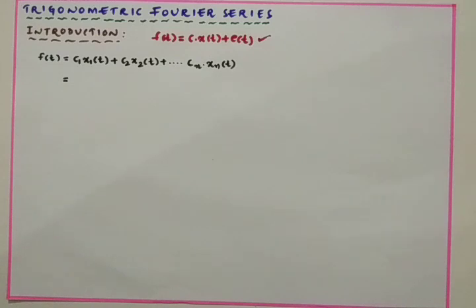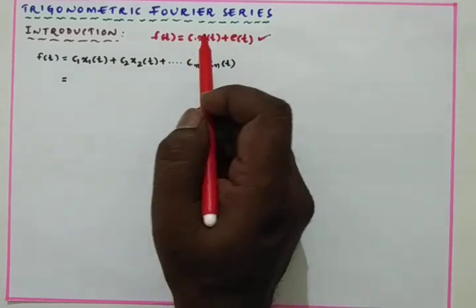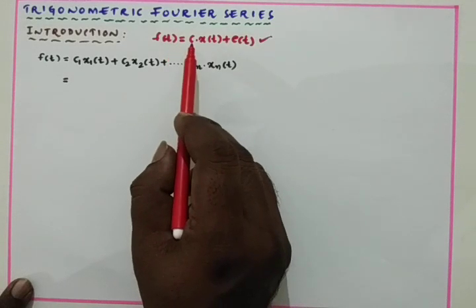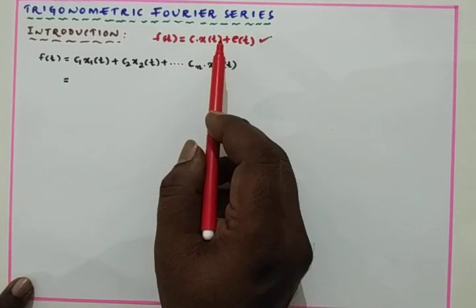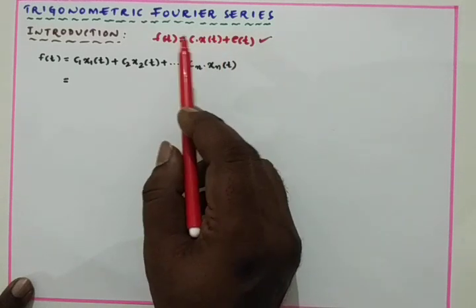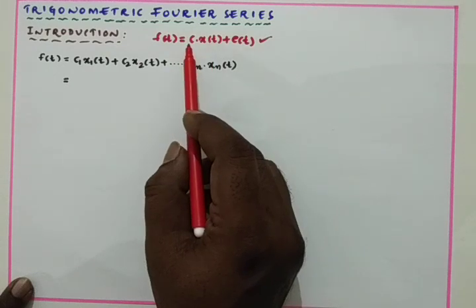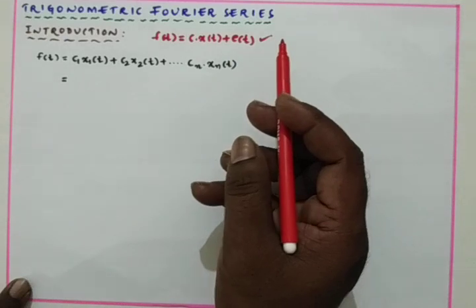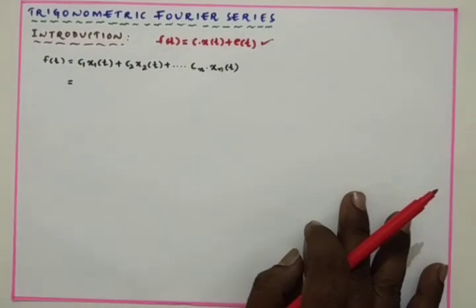Now we have f of t and x of t, and if the angle between them is less than 90 degrees, we have the equation f of t is equal to c into x of t. If the angle between f of t and x of t is 90 degrees, then c will be 0, so that no component will be projected by one signal along the other signal.